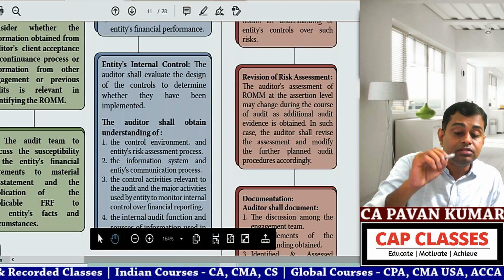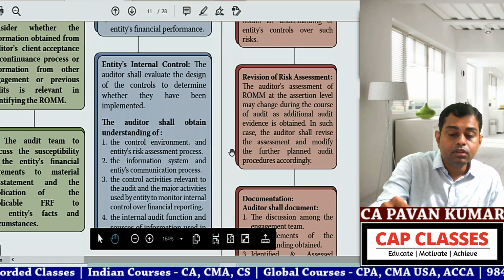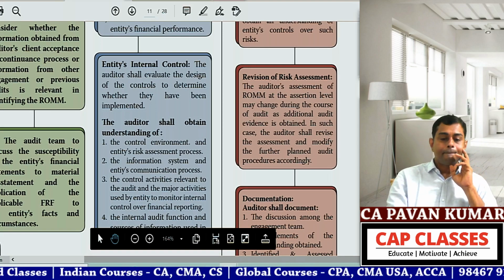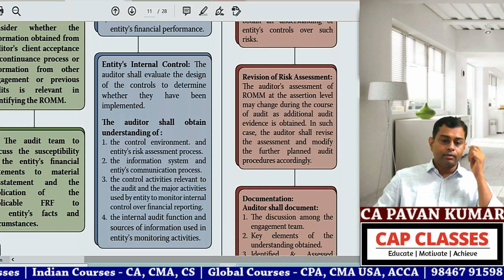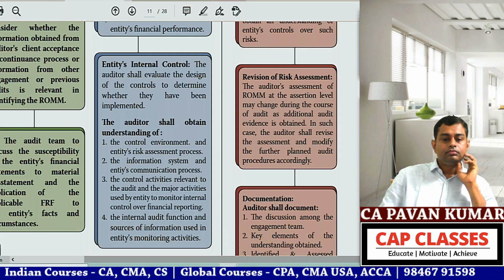Now read the second mark. Entities' internal control. The auditor shall evaluate the design of the controls to determine whether they have been implemented.